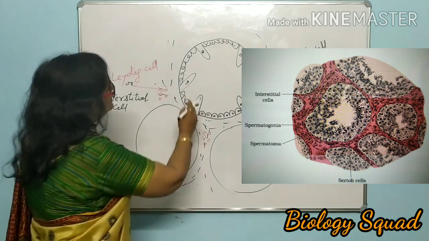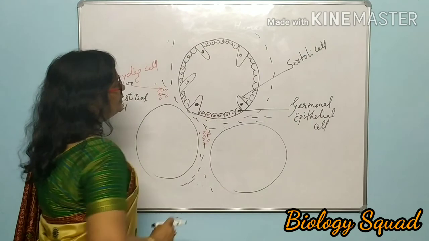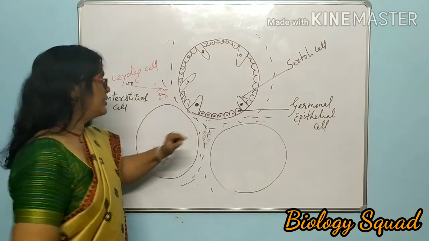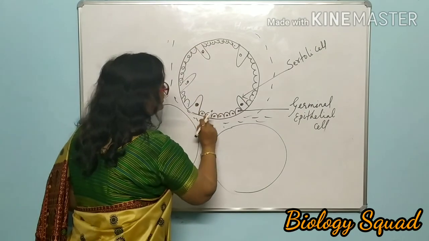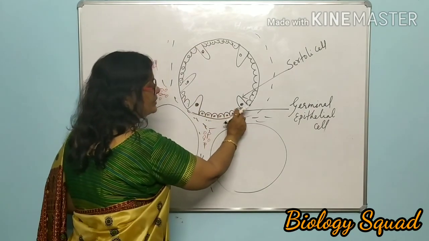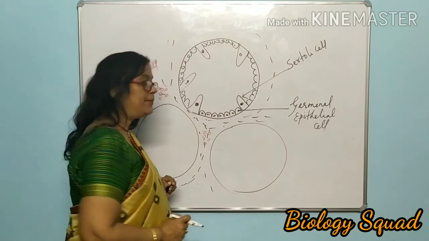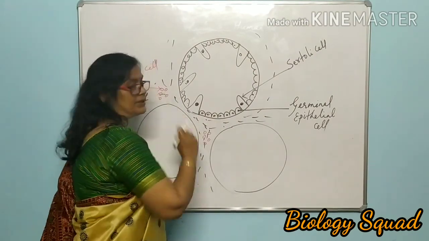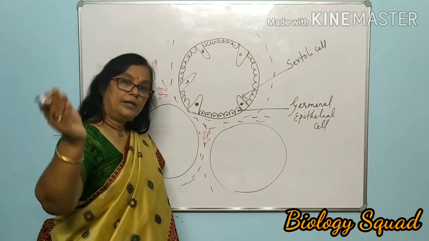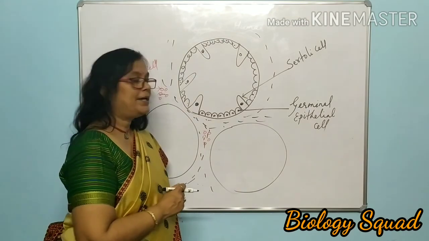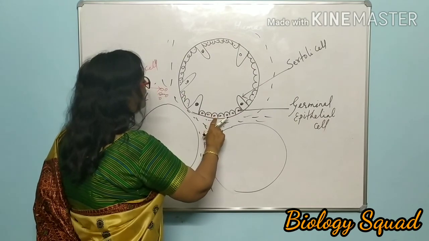Now let us see the structure and function of these seminiferous tubules. This is the histology. Germinal epithelial cells are present accompanied with the Sertoli cells. This germinal epithelial cell will undergo gametogenesis. What will happen?